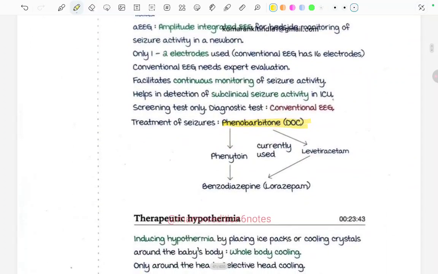So if seizures are not being controlled by phenobarbital, then we can move on to phenytoin, and then lastly to benzodiazepines. Lorazepam is the last one. Also, we can go to phenobarbital, then levetiracetam, and then to benzodiazepines. So this is the treatment of seizures in newborn.